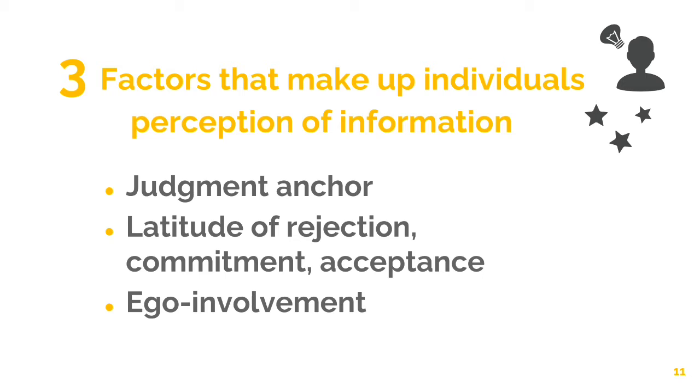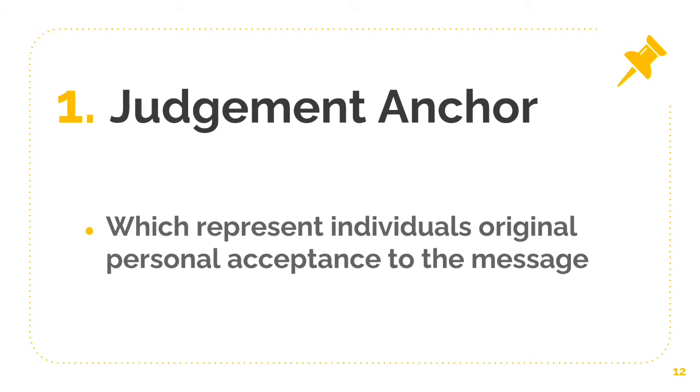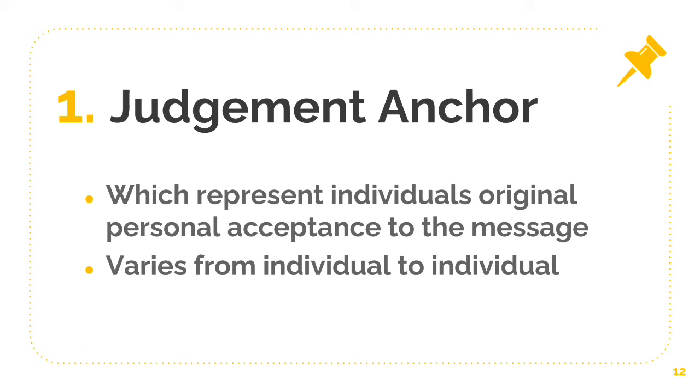In social judgment theory, there are three factors that make up individuals' perception of information. These are the judgment anchor, latitude of rejection, commitment, and acceptance, as well as ego involvement. Judgment anchor, which represents individuals' original personal acceptance of the message, varies from individual to individual.